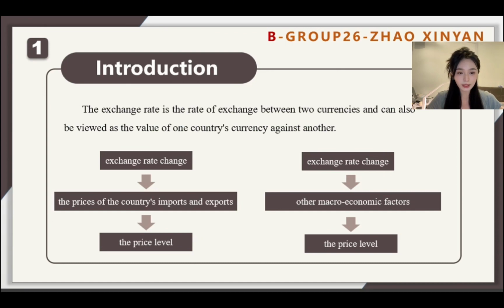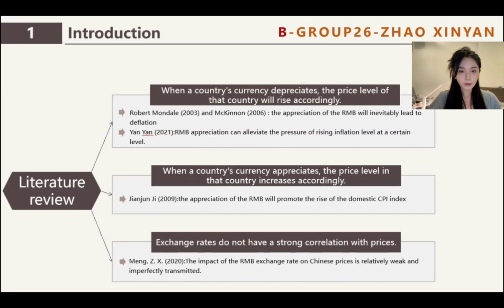Another possibility is that changes in the exchange rate can lead to changes in other macroeconomic factors, which in turn affect prices. Most scholars have studied the impact of exchange rate changes on CPI separately, but they have come to different conclusions. The first argument is that when a country's currency depreciates, the price level of that country will rise accordingly. The second point of view is that when a country's currency appreciates, the price level will increase accordingly. The third view is that the exchange rate has no significant effect on prices.